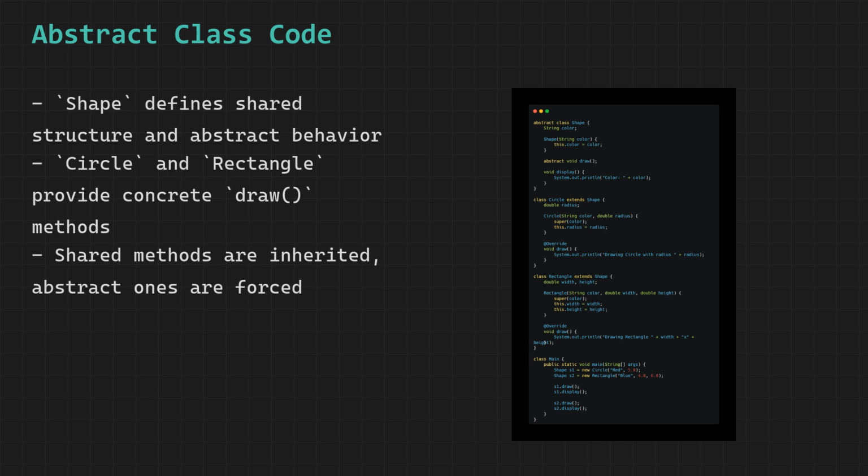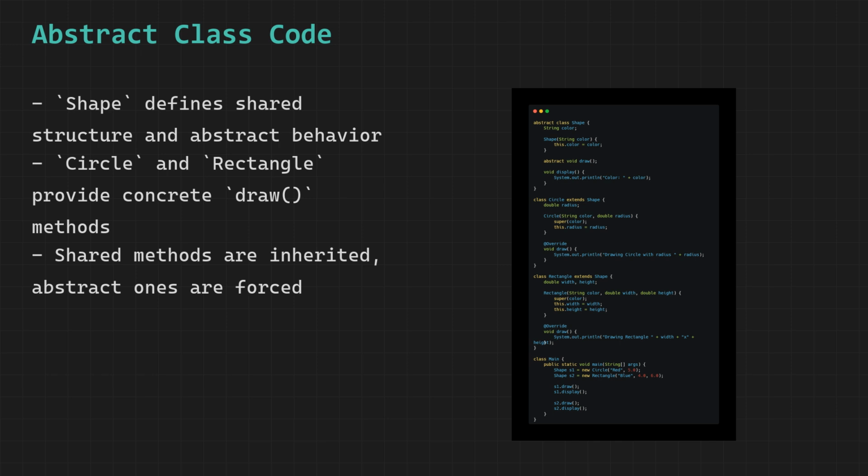When we call draw on S1, Java checks the actual object at runtime, sees it is a circle, and runs circle's version of draw. The output is drawing circle with radius 5.0. When we call display on S1, Java runs the display method inherited from shape and prints color, red. Circle never had to write this method.